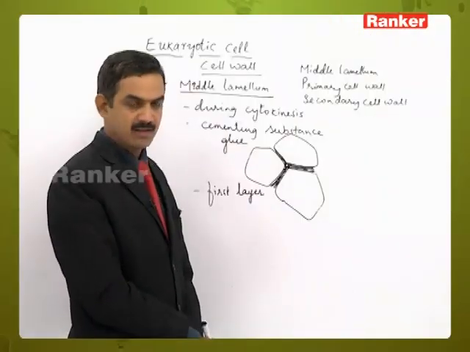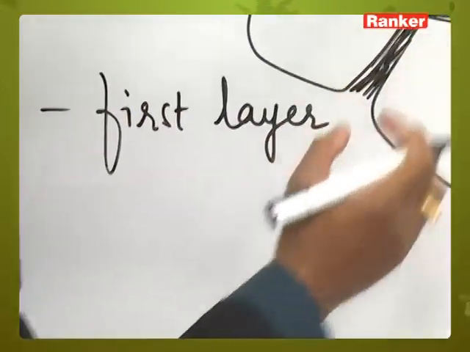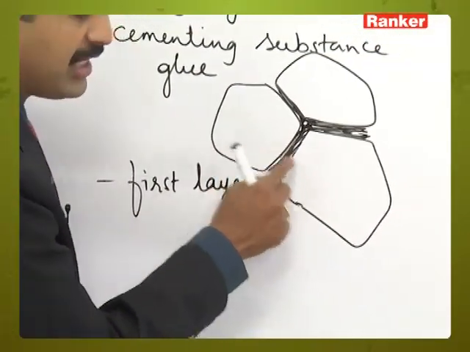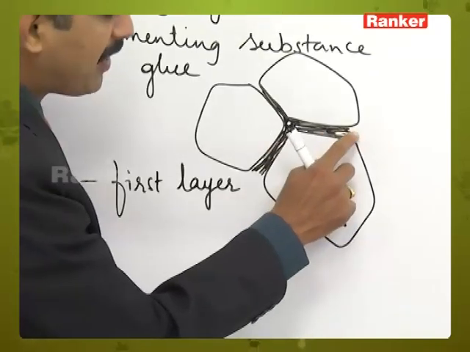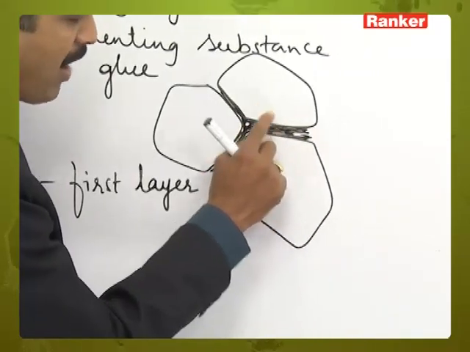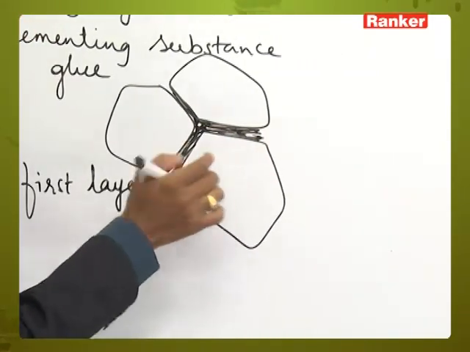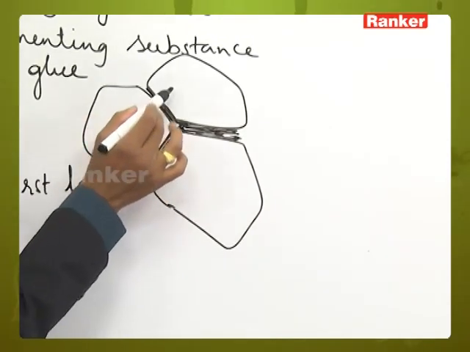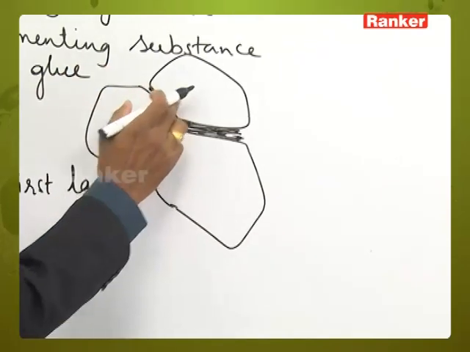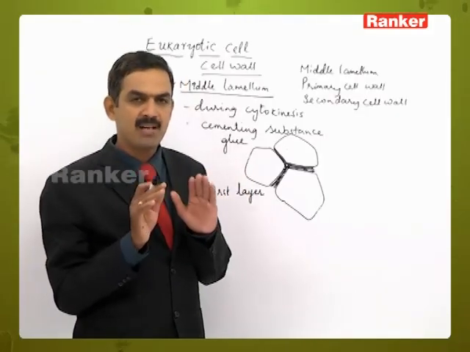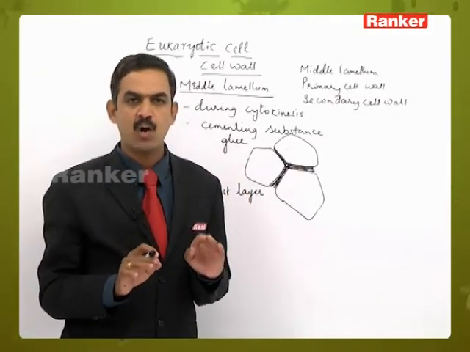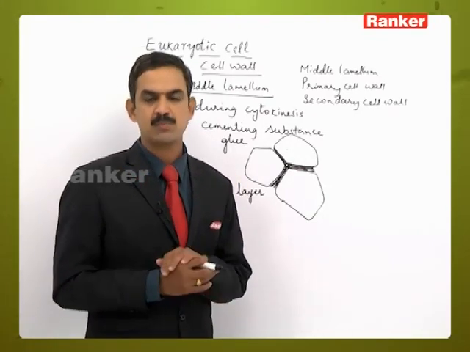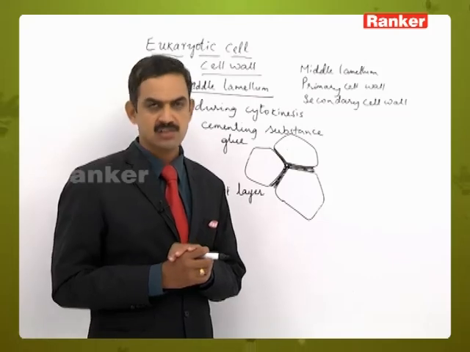the middle lamellum is considered to be the first layer formed in a cell. Consider from this part to this part. This is a middle lamellum part which is common for these two adjacent cells, and from here to here this is a middle lamellum part which is common for these two cells. In the same way, from here to here, this is a middle lamellum part which is common to these two cells. That means middle lamellum is not an individual layer of a cell, it is a common cementing like substance present between any two adjacent cells.